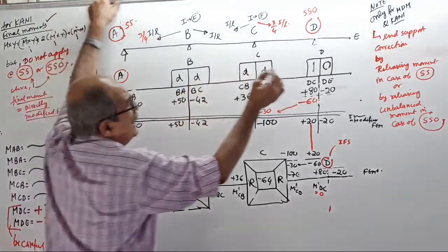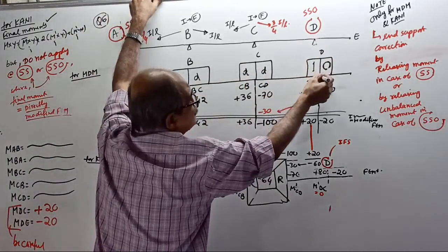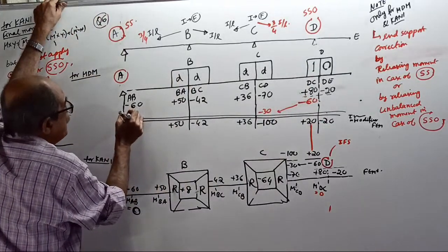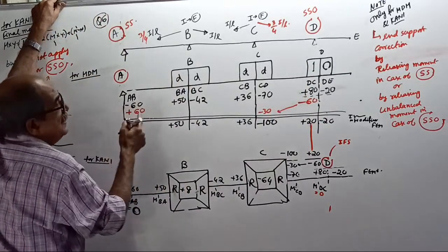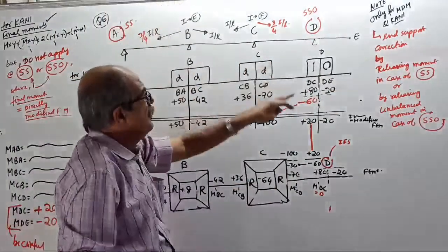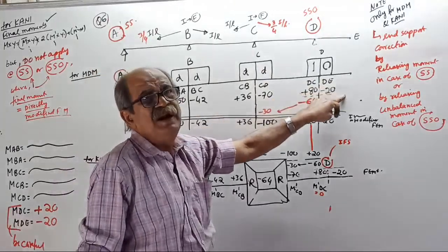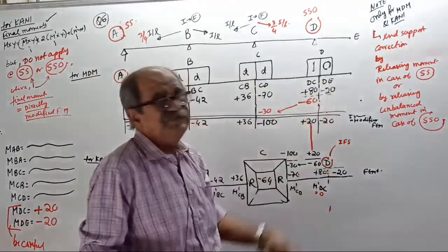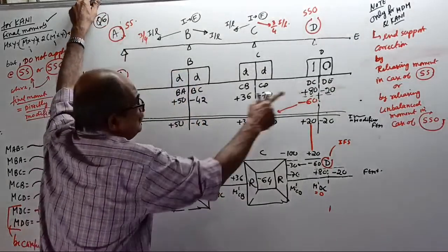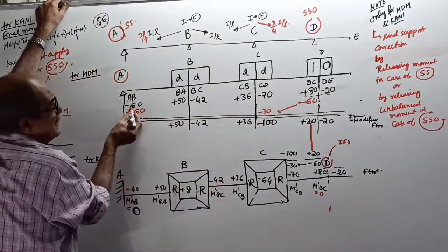Therefore, you release the unbalanced moment at D and also release the full moment at A. See here, plus 80 minus 20 is how much? Plus 60. Introduce minus 60. Here, this 60 is not there; here, minus 60 is there.